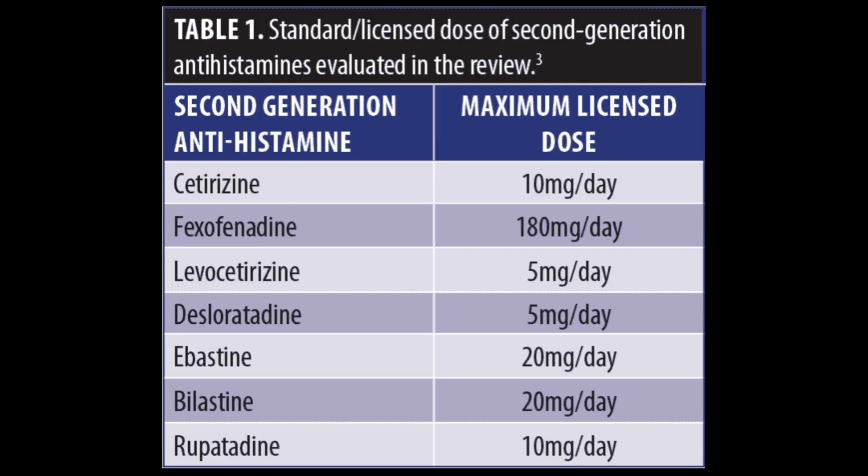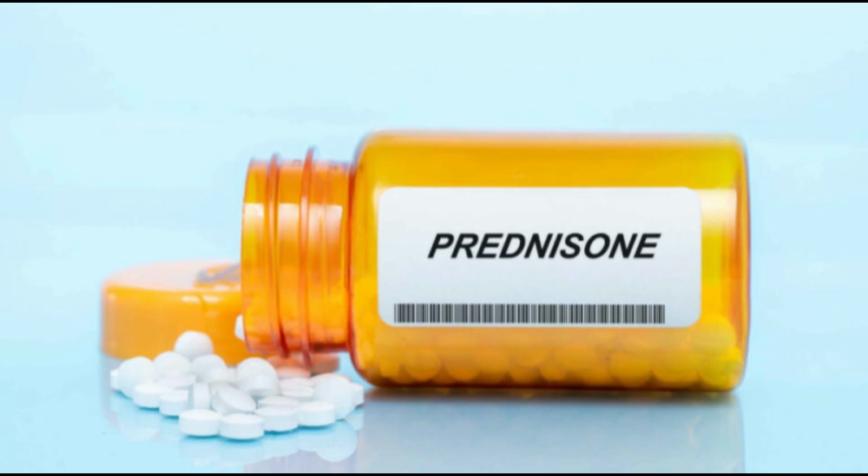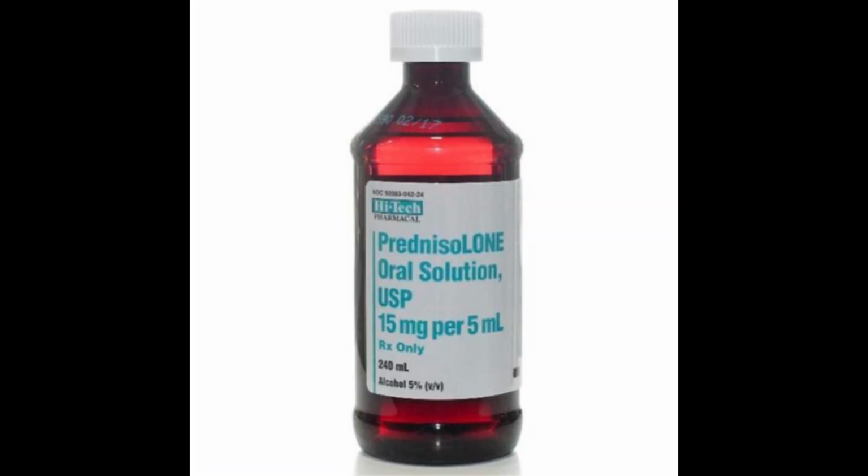If the patient continues to have recurrent urticaria episodes of hives 2 to 3 days a week for over 6 weeks, they are considered to have chronic urticaria, and dosing is increased to 2 to 4 times the standard dose. According to UpToDate, glucocorticoids are overprescribed in acute urticaria. Glucocorticoids, like prednisone, should be reserved for patients with persistent symptoms or prominent angioedema for several days after regular administration of H1 antihistamines. If a patient needs glucocorticoids, prednisone is prescribed for adults and prednisolone is prescribed for pediatrics.